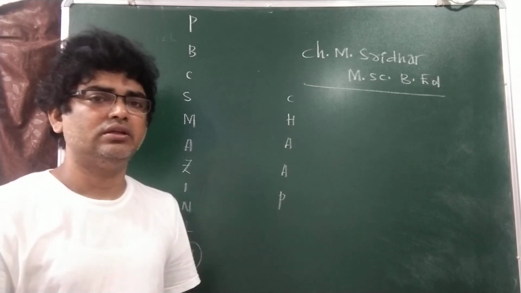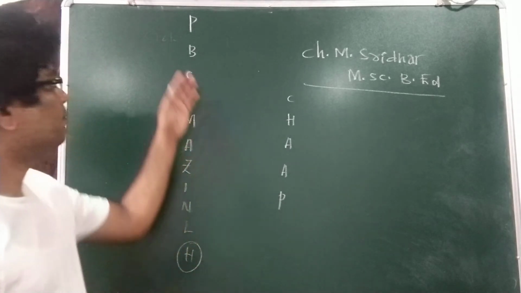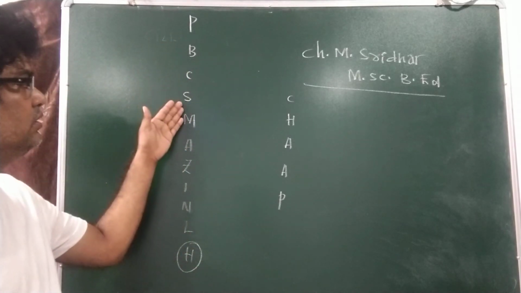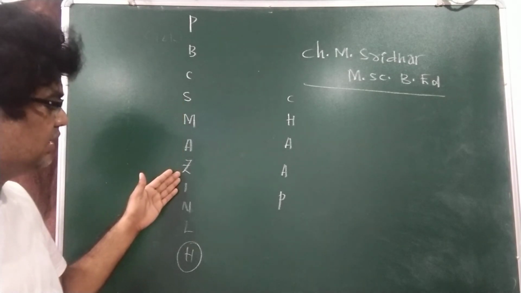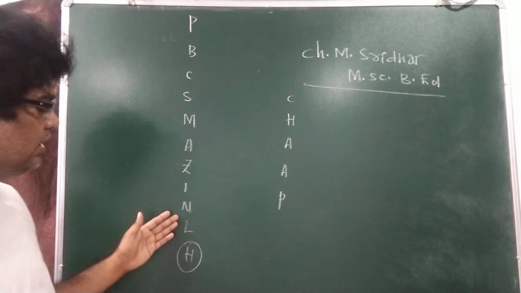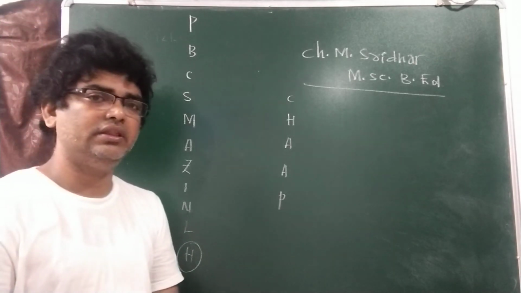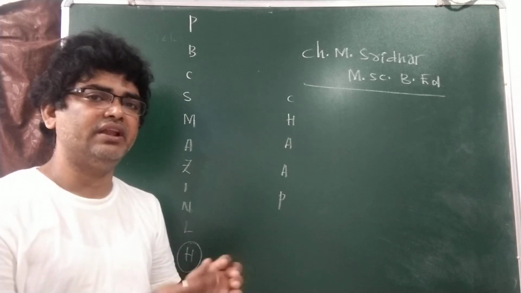If you look at the metals which lie above hydrogen, P for potassium, barium, calcium, sodium, magnesium, aluminium, zinc, iron, nickel, lead, hydrogen. And guys, in this, please remember, I am not using the Latin names of the elements.